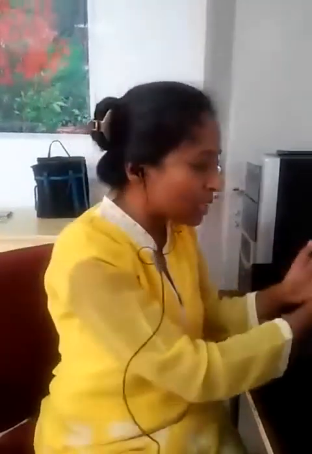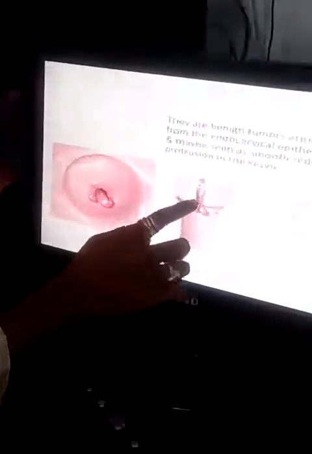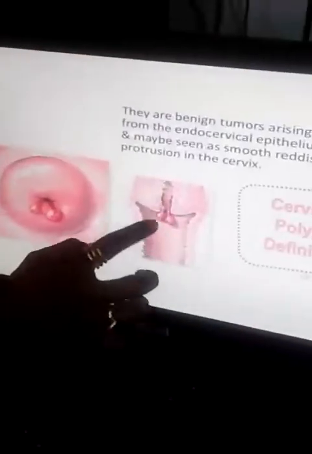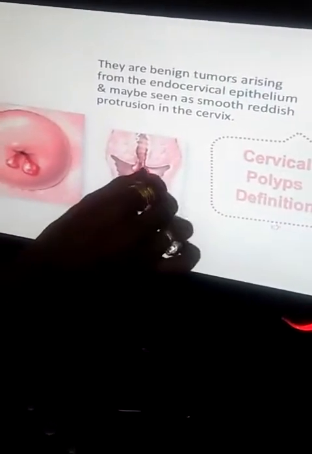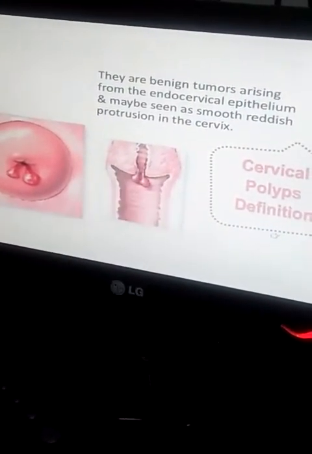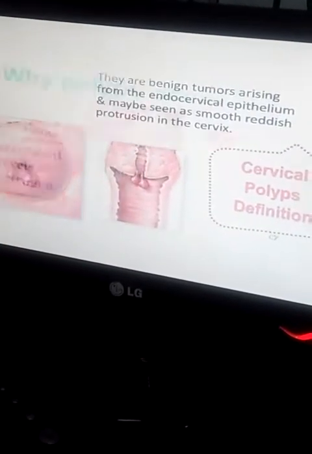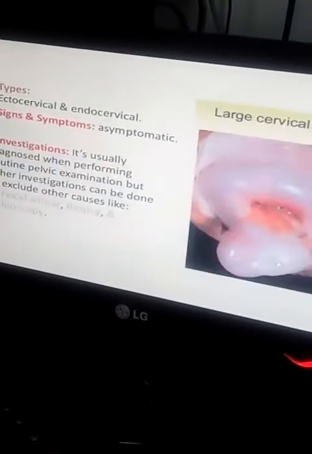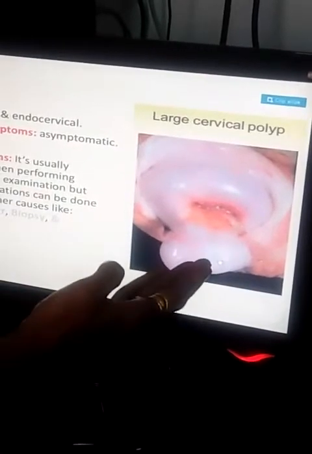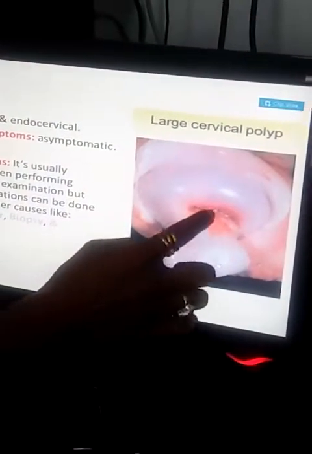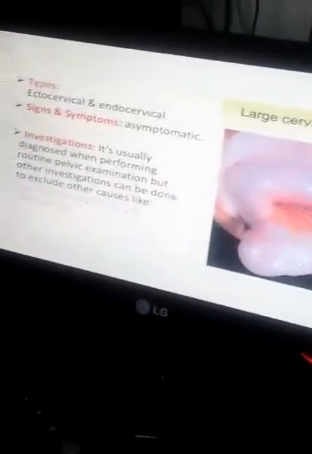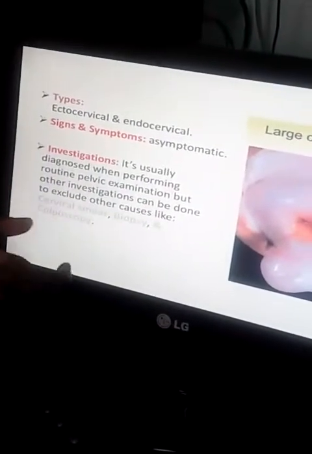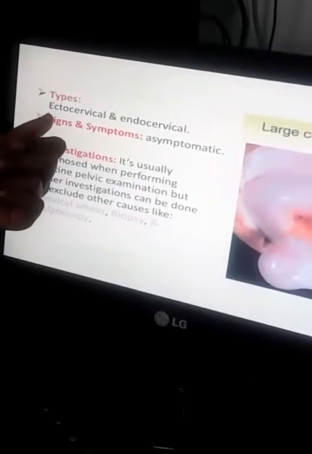As we are seeing, it is present in the endocervix. When we take the vertical section, it will look like this. The benign growth along with the pedicle, that is called a cervical polyp. So what are the types of it? This is the growth and the pedicle that is present, that is a cervical polyp. So it has types. It may be present at the ectocervix and endocervix.